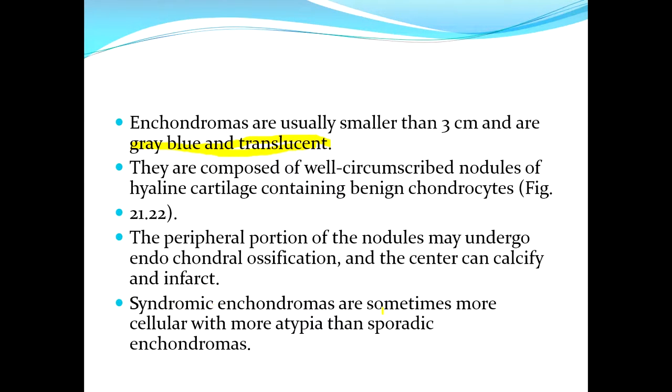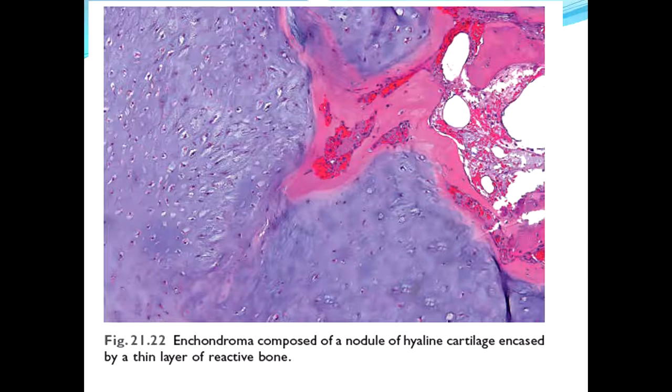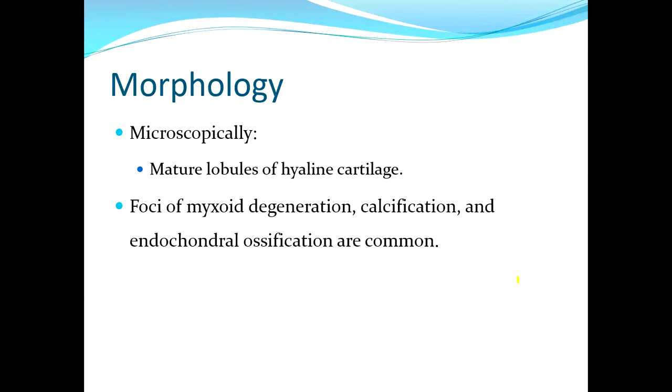Syndromic enchondromas are more cellular with more atypia than the sporadic ones. They are composed of mature lobules of hyaline cartilage. Nodule of hyaline cartilage encased by a thin rim of reactive bone. This pinkish area represents the reactive bone, and these are the lobules of hyaline cartilage. Foci of myxoid degeneration, calcification, and enchondral ossification are common.